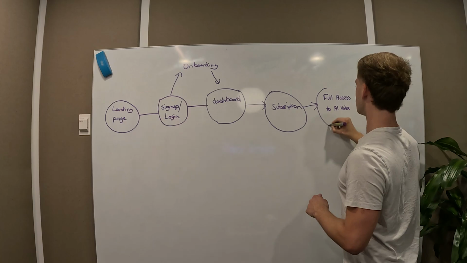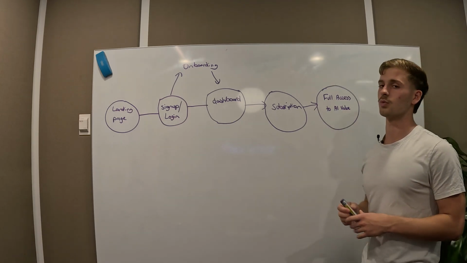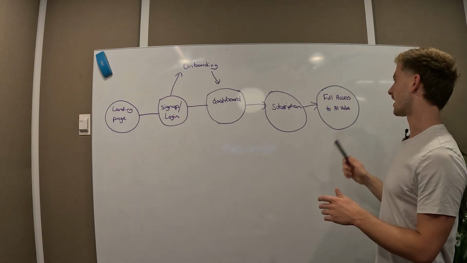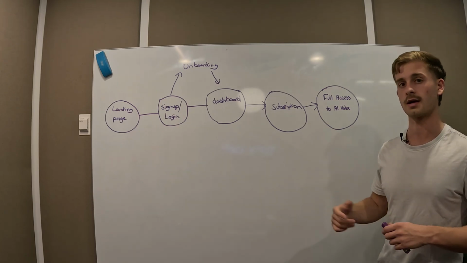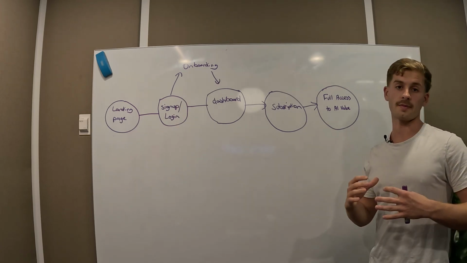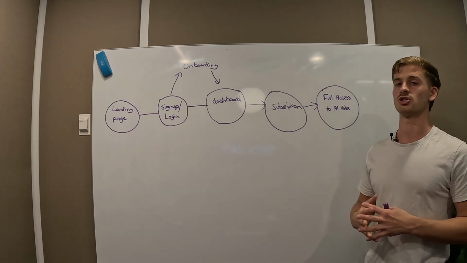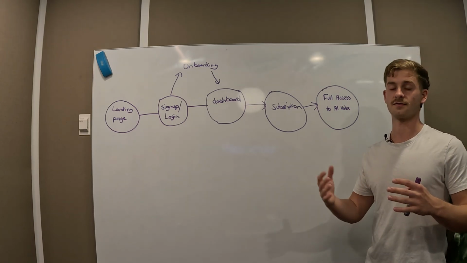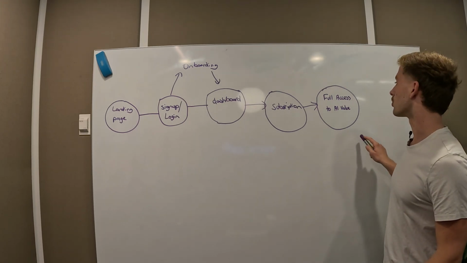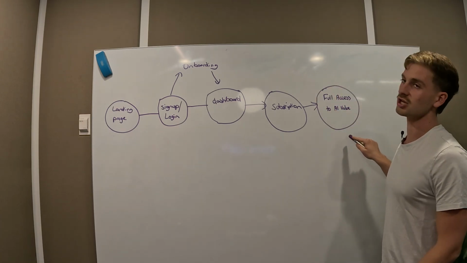So in our case, full access of the AI value was marketing campaigns. So we gave them access to a complete marketing campaign, and then we used Stripe as a payment processor, which is one of the most common for these use cases, to actually charge them subscriptions. We gave them a different amount of credits per month, and that controlled how many marketing campaigns they could generate for their business.